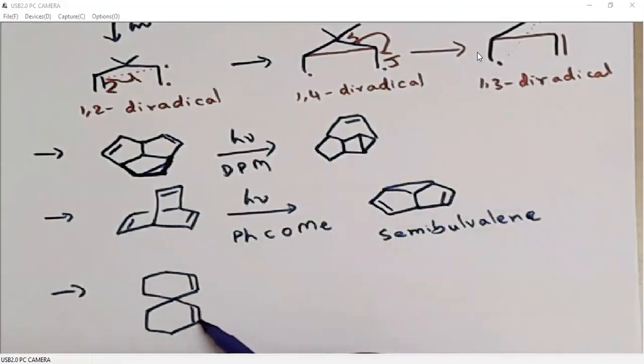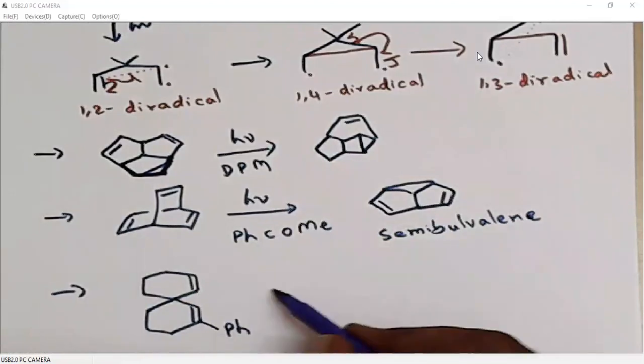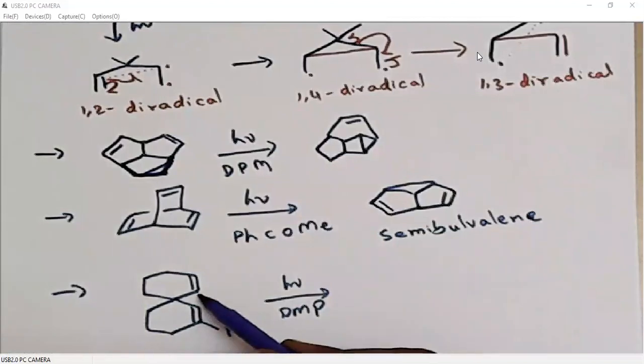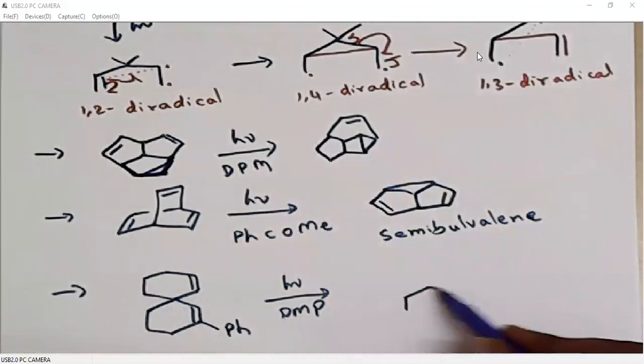When this 6-membered spiro system is treated under photochemical conditions, it undergoes di-π-methane rearrangement. So it involves a bond formation between these two carbons. Then this bond will undergo breaking. So there is a bond formation, there is a bond breaking. So that leads to ring expansion. 1, 2, 3, 4, 5, 6, 7. So now from a spiro system, we are generating a fused ring system.